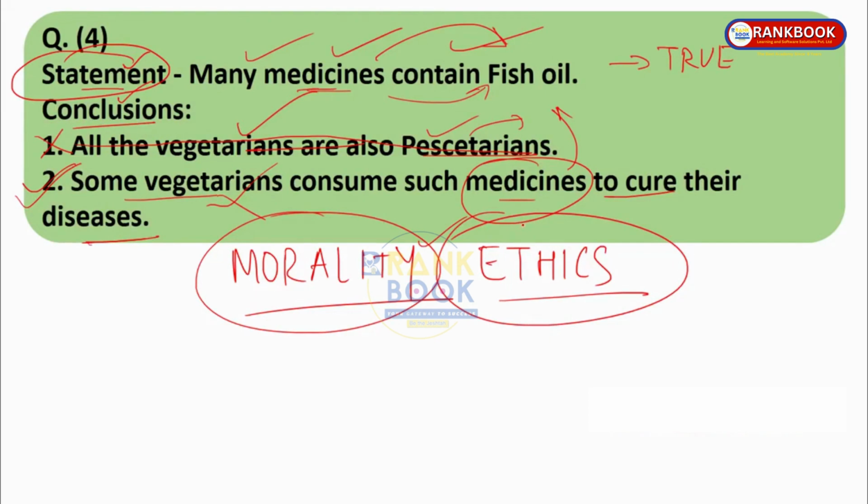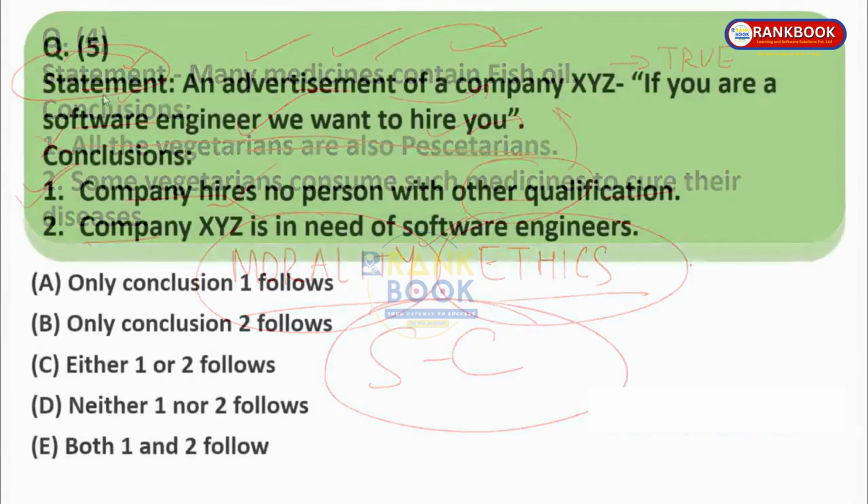They try to go by morality, ethics, common sense, and they make a mistake and tick the wrong option, right? Now we'll try to solve some sums. Depending on that, you will understand how exactly we need to solve sums related to statement conclusions. Moving to question number 5, statement.